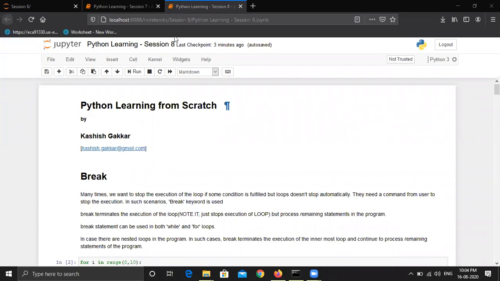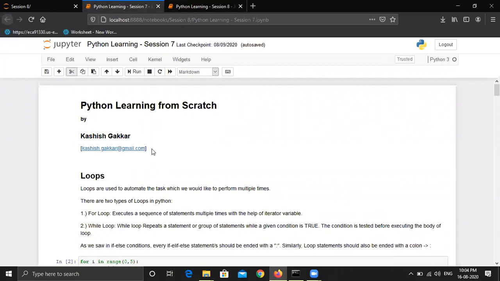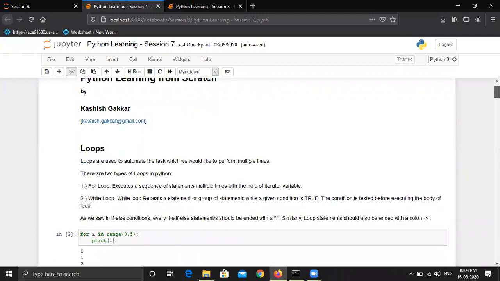So in the previous session, we discussed loops. We started basically loops, and there are two types of loop that we have seen: for loop and while loop. But for while loop, we haven't taken any example, or you can say I haven't explained it much. So today, before proceeding with while loop, there are some keywords that we need to discuss.